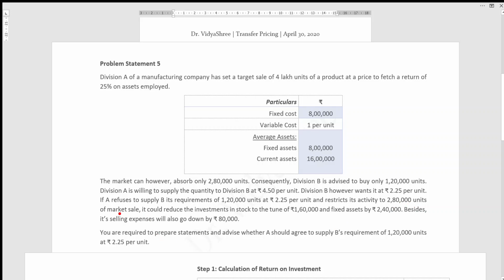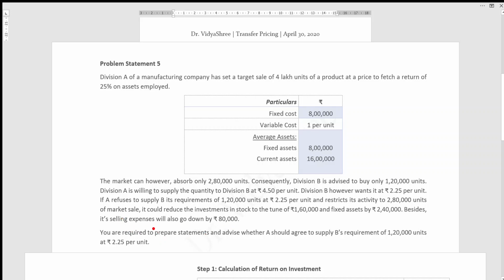Well, if the second option is chosen, there are certain changes in the investments and other things. It could reduce the investments in stock to the tune of 1,60,000. So stock will reduce by 1,60,000. Fixed assets will reduce by 2,40,000, and selling expenses will also go down by 80,000.